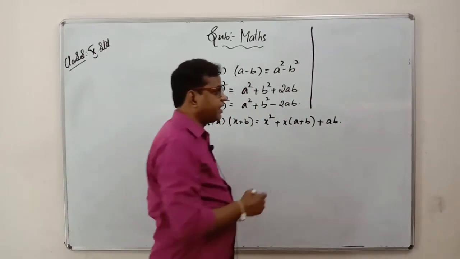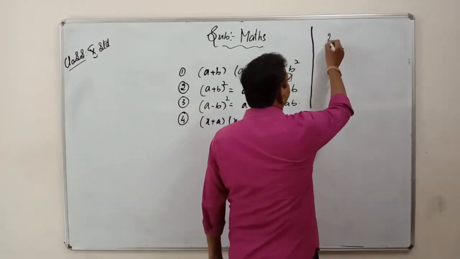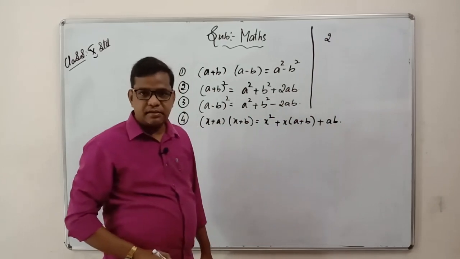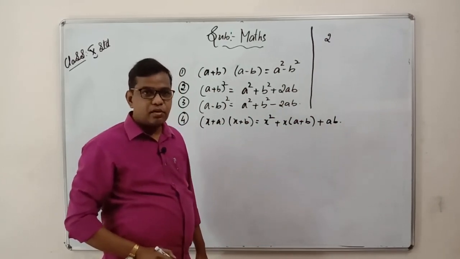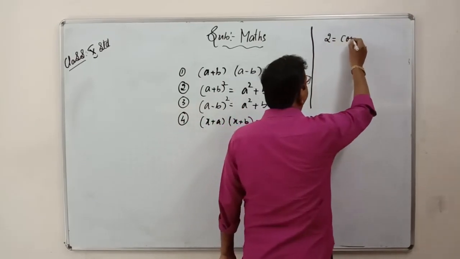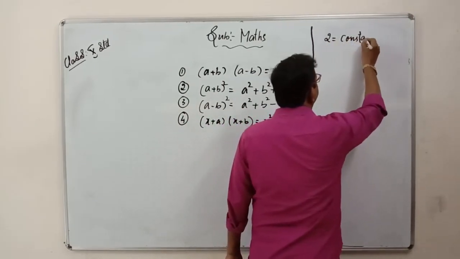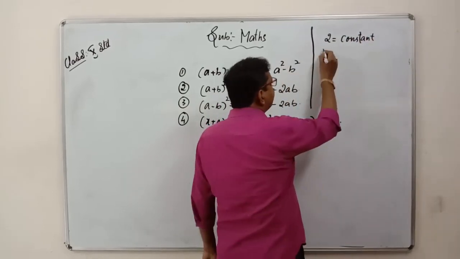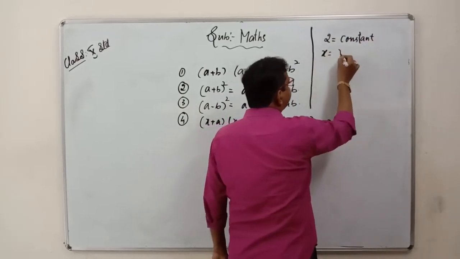For example, if I take 2, is 2 a variable or a constant? Sorry, 2 is a constant. And if I take x, x is a variable.